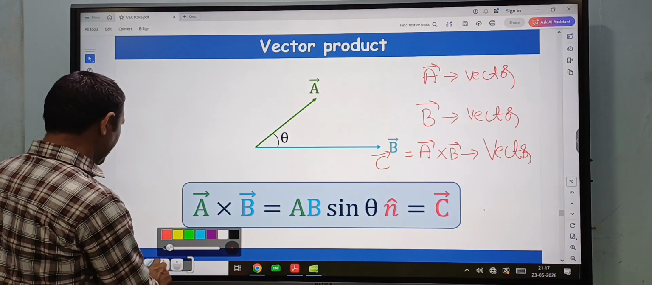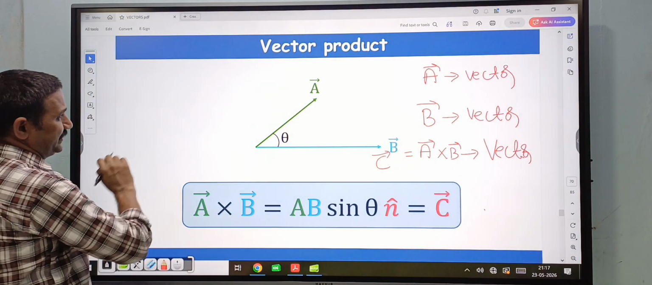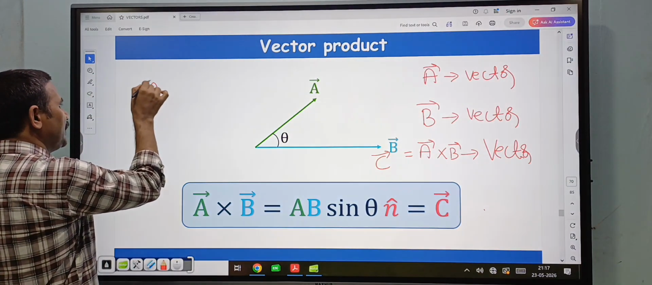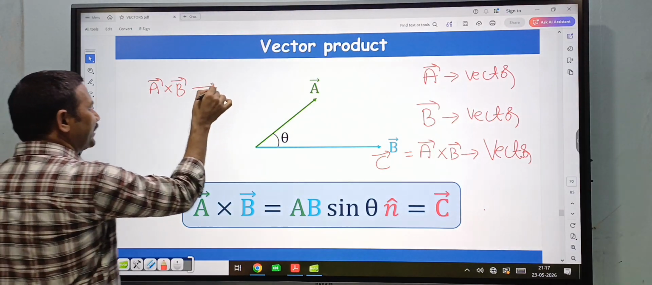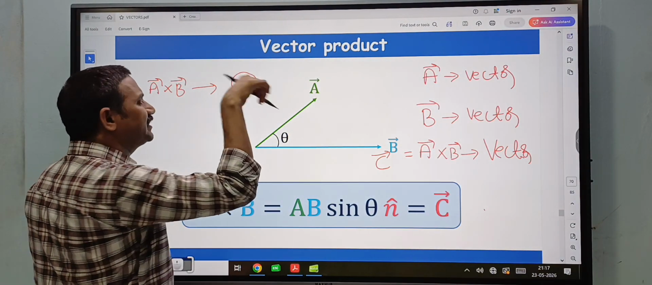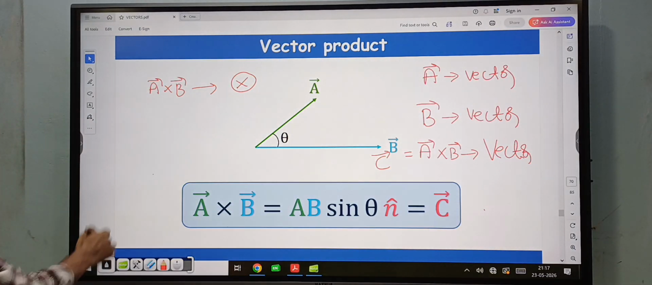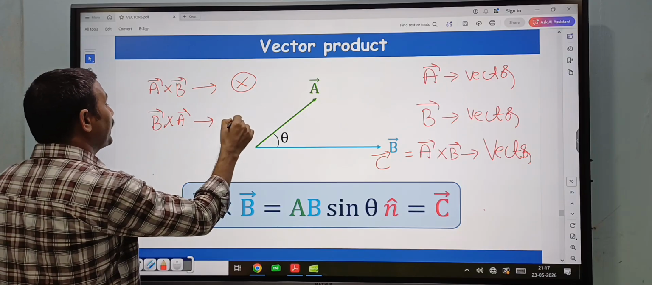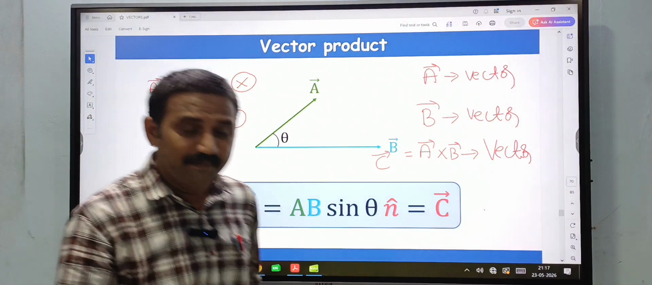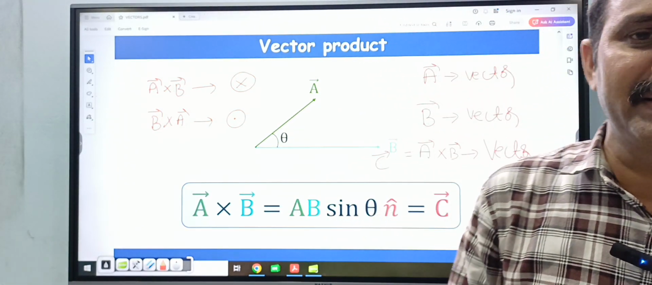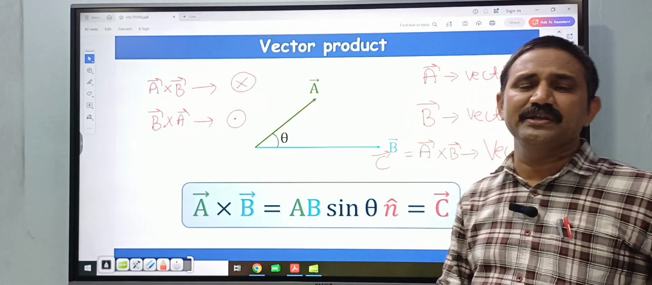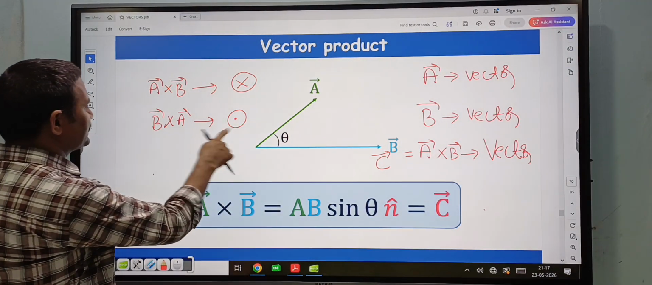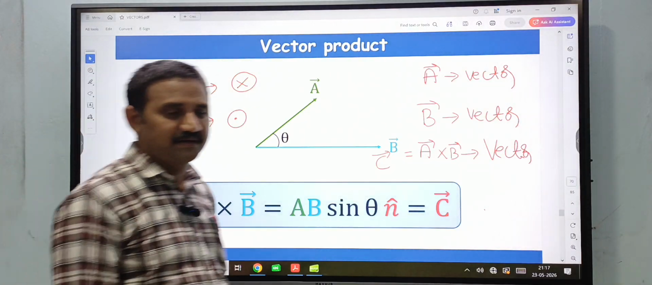So here a bar cross b bar vector direction. In this case, a bar cross b bar vector is in the downward direction. Put a cross circle for downward and a dot circle for upward. So here b bar cross a bar vector is in the outward direction. Put a dot circle, because a bar cross b bar vector and b bar cross a bar vector are exactly opposite to each other. So a bar cross b bar vector is in the downward direction and b bar cross a bar vector is in the upward direction.